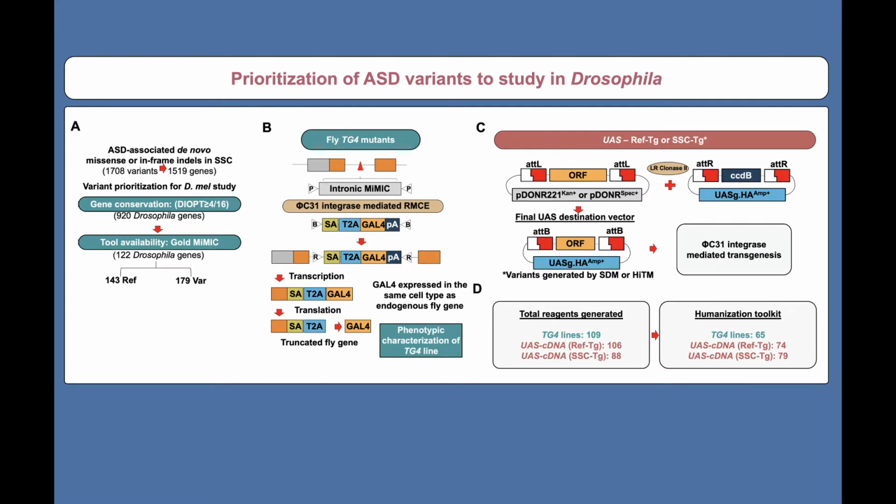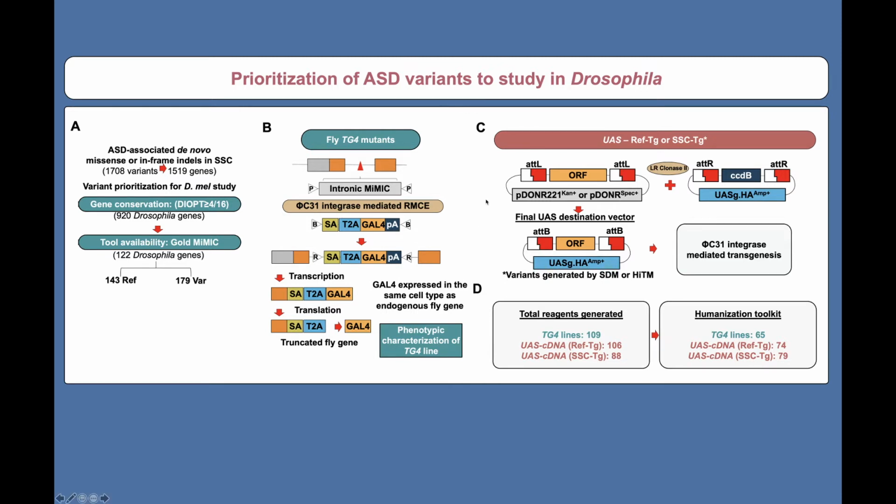We looked for intronic MiMIC elements. In short, these are transposable elements that we can then swap out for any cassette we desire. We replaced these elements with an artificial exon called the splice acceptor T2A GAL4 poly A tail, termed TG4. In these mutant flies, the endogenous fly gene gets truncated, acting as a strong loss of function. Importantly, a GAL4 is generated in the same spatial and temporal pattern. This allows us to replace the fly gene with human cDNA expression and compare reference and variant directly.